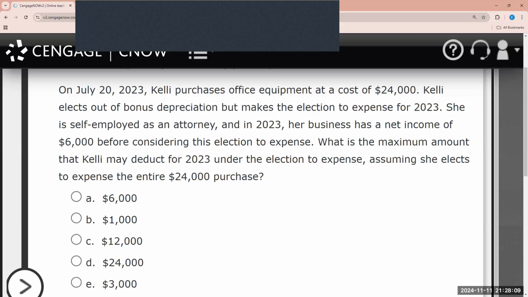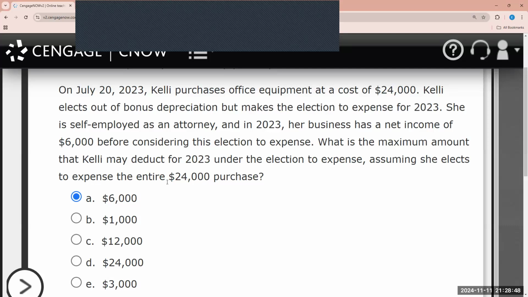So in this problem, it lets us know that the net income was $6,000. So unfortunately for Kelly, yes, she pays $24,000 for the equipment, but her net income is $6,000. Therefore, $6,000 is the maximum that can be deducted. And again, you have to think about it from a logical perspective. What a lot of taxpayers will probably do, especially if the taxpayer also has, let's say, a W-2 job, is create artificial losses. Well, not artificial, but they can reduce their tax liability, right?